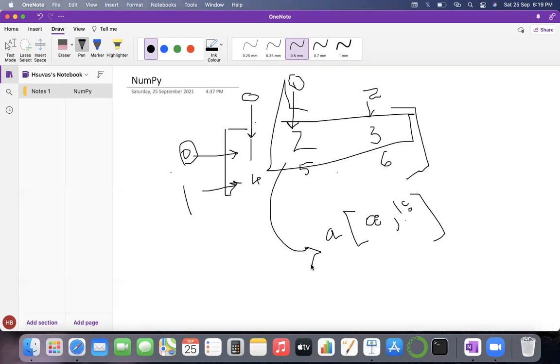And what I want you to do is name them. If you want to name them, then you name them. Like this is row 0, this is row 1, like I named them here. And then you can see it will become easier for you, because I'm specifying the row. This one will be specified for the row, and this one will be specified for the column.